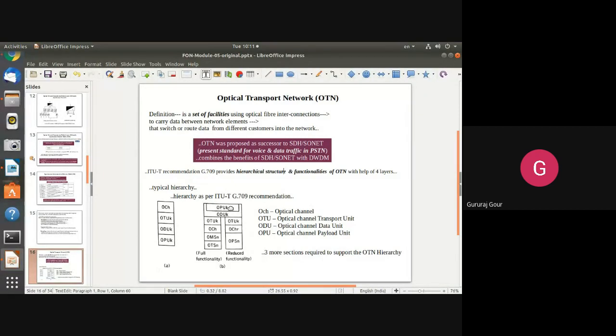The typical hierarchy structure defined by ITU-T G.709 for the OTN looks like this. Figure 8 indicates the 4-layer structure of this OTN, consisting of OCh, the optical channel. Below that, OTUk, the optical channel transport unit. Below that, ODUk, the optical channel data unit. And at the bottom, OPUk, the optical channel payload unit. K here indicates a particular channel, so you can take any number.